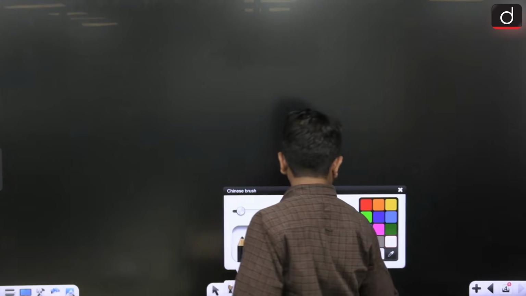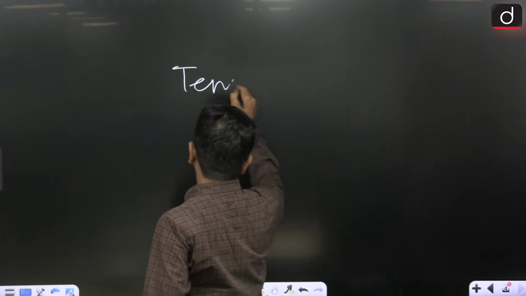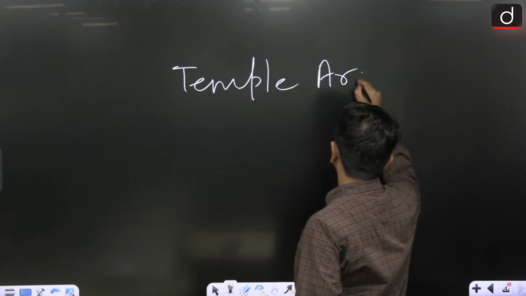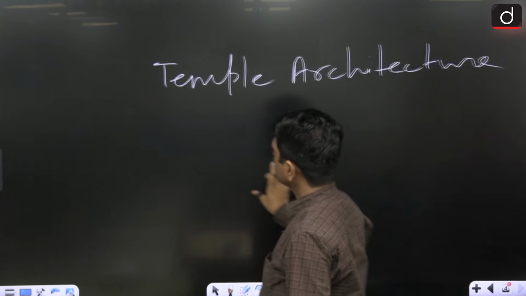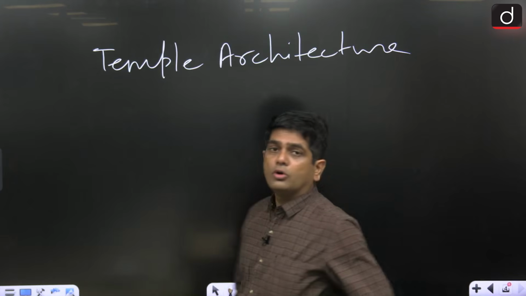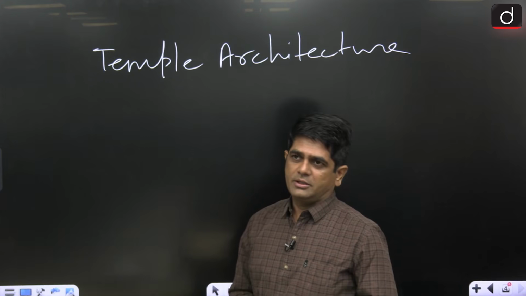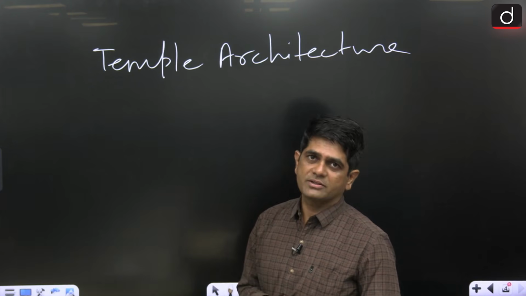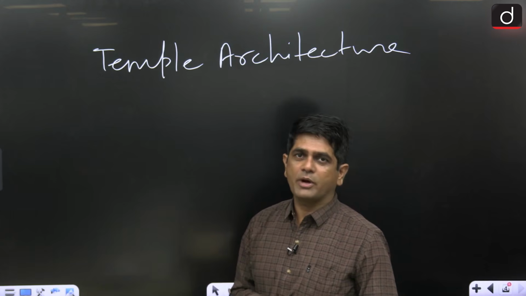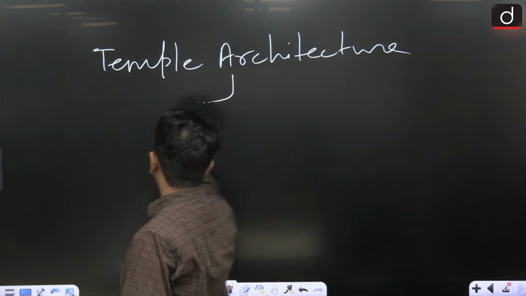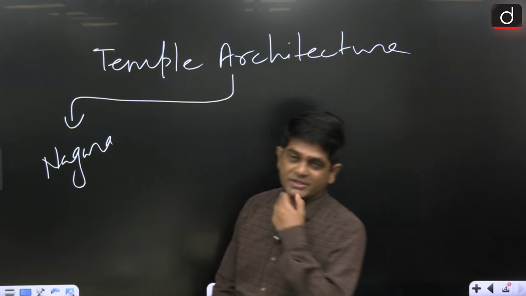The first topic that I am going to cover is temple architecture. You all might be aware that in the ancient and early medieval period, three prominent styles of temple architecture flourished in different parts of India. Those are: the Nagara temple architecture style, which flourished in the northern part of India.